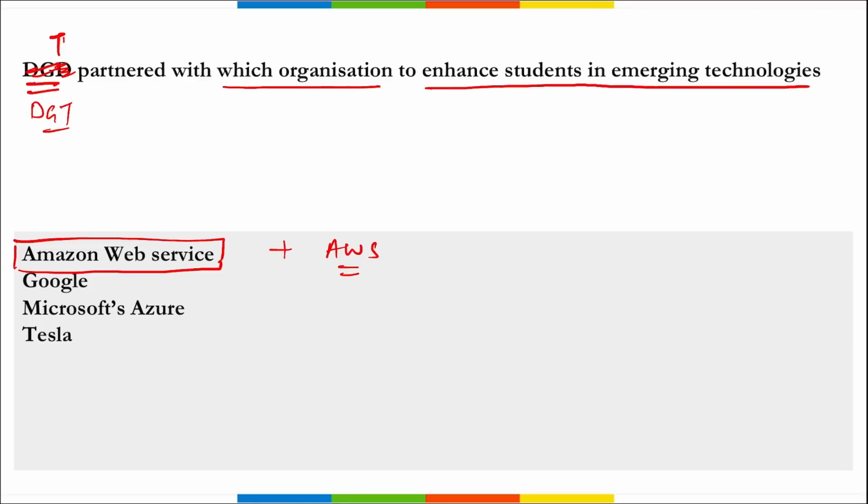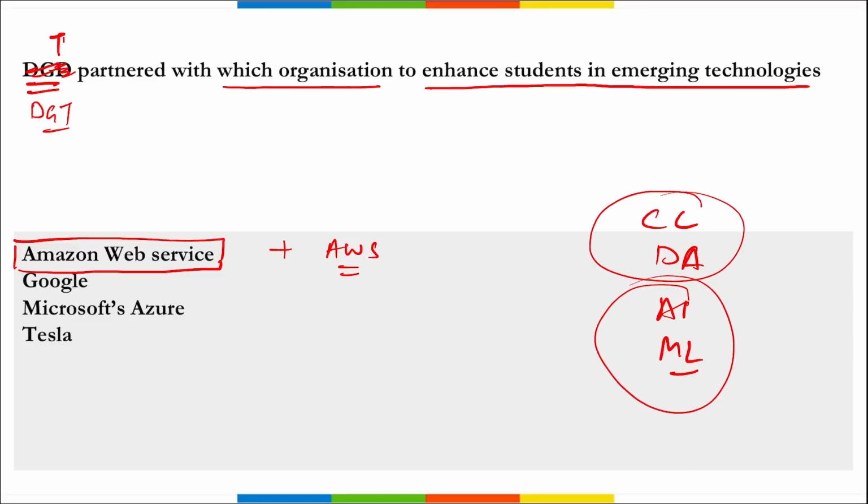And this was to enhance the students' capabilities and employability in emerging technologies like cloud computing, data annotation, artificial intelligence, machine learning, right? So here DGT partnered with AWS so that the students will be able to get the insight about these new emerging technologies where they can learn better and gain new skills.